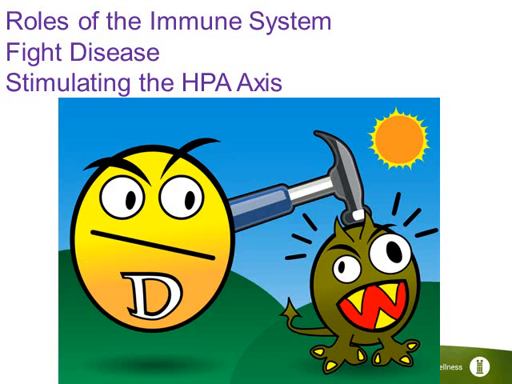The HPA axis also has the ability to activate the immune system. The immune system is complex and involves different cells that play a role in both the short-term and long-term response against disease. An imbalanced, increased immune response can lead to allergies, inflammatory or autoimmune diseases. A poor immune response can lead to infections and an increased risk of cancer.